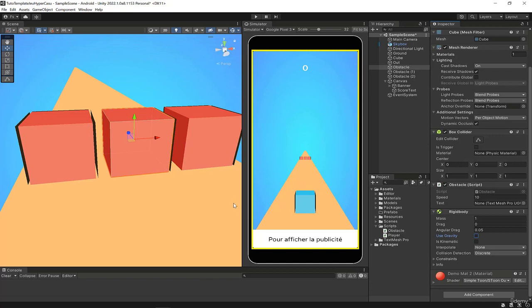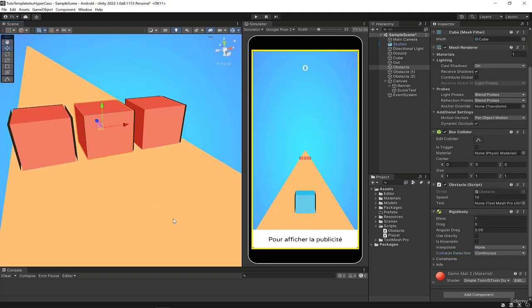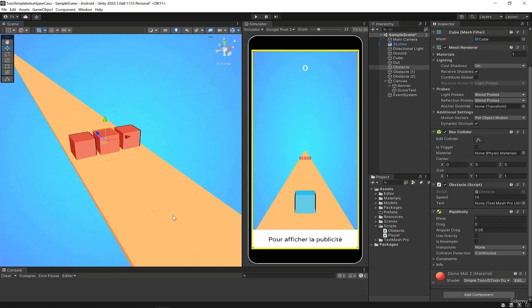The rigid body has some features that will detect collisions in cases where it's not possible to detect the collision with a simple box collider. You have several ways to detect collisions, more or less expensive in resources. In the collision detection here we have discrete. We can have continuous. I'll select that one for more safety, because it has a better detection, even if it is a little bit more resource intensive, but it's not a big deal.